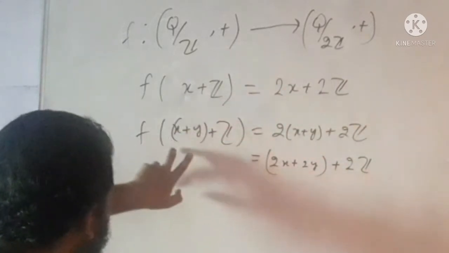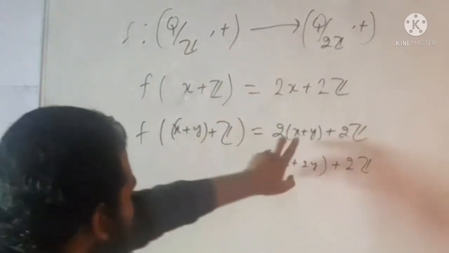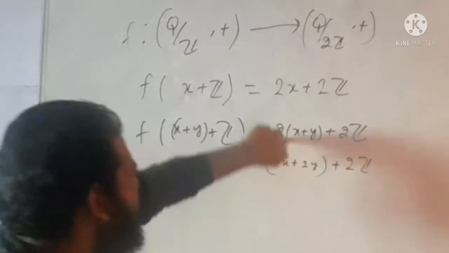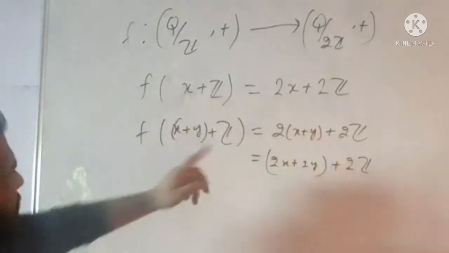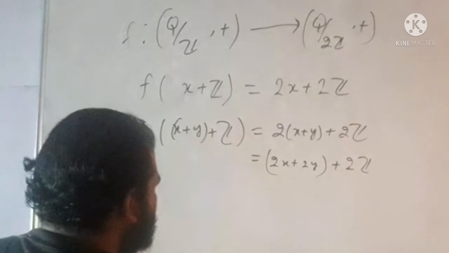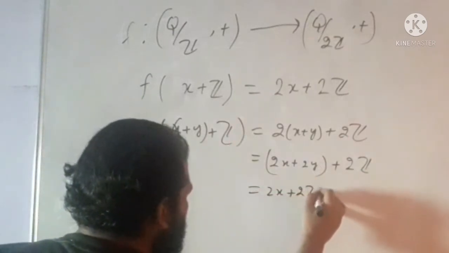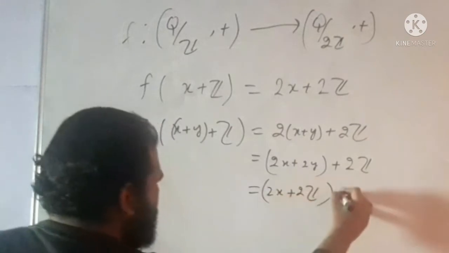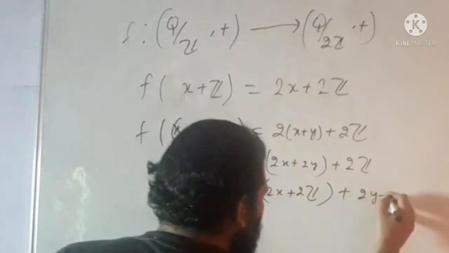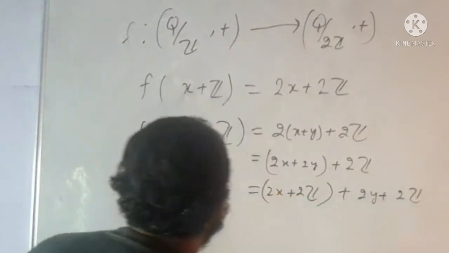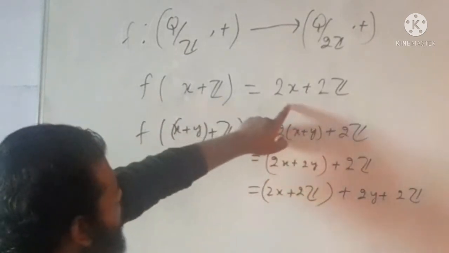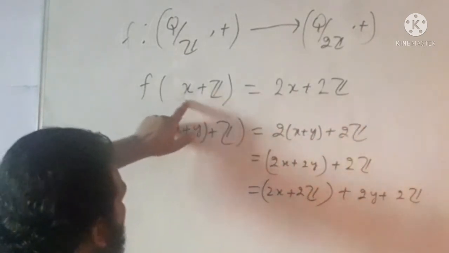So here the non-integral part is x plus y and we have twice this. Apply this formula and this is 2x plus 2Z plus 2y plus 2Z. Apply this formula: 2x plus 2Z is equal to f of x plus Z.